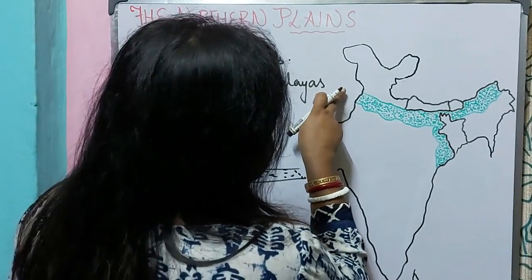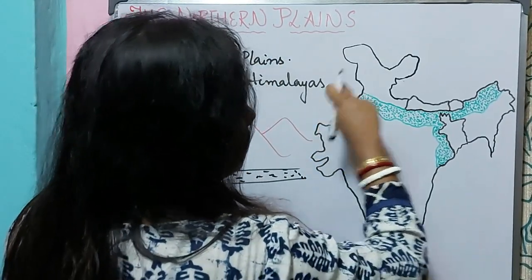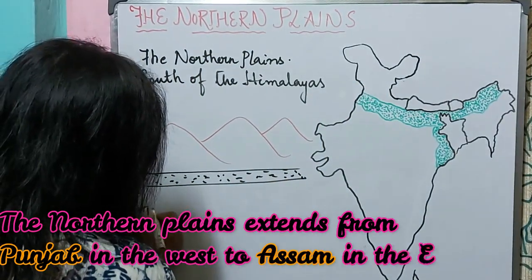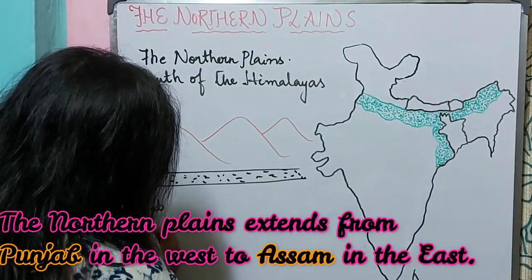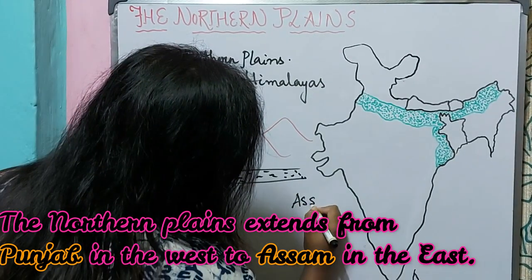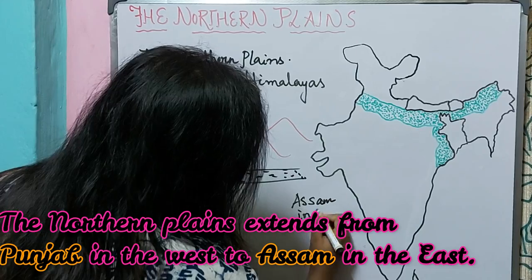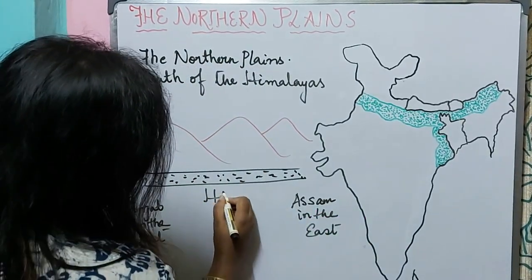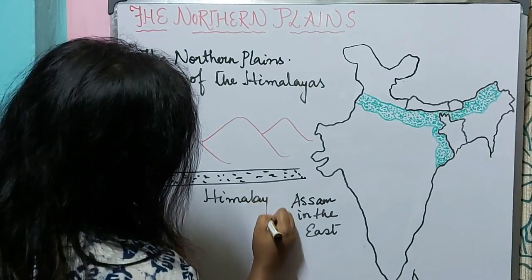The northern plains extend from Punjab in the west to Assam in the east. And this is the Himalayas.